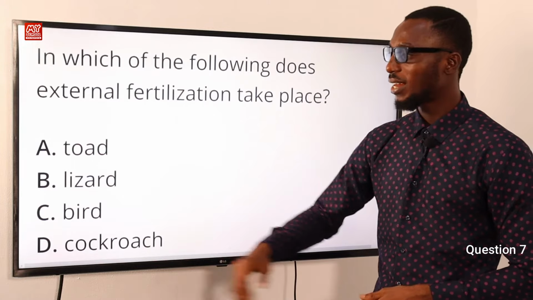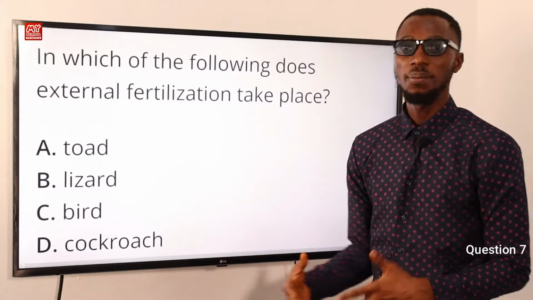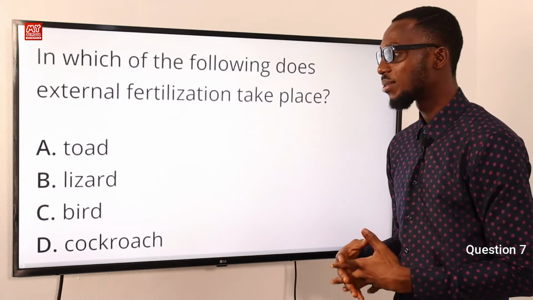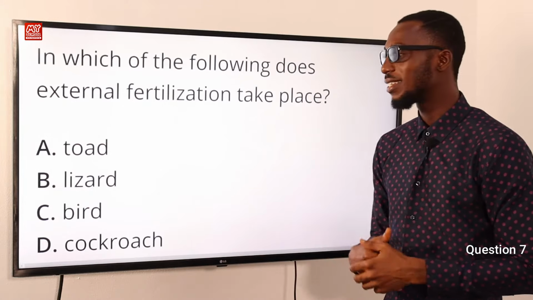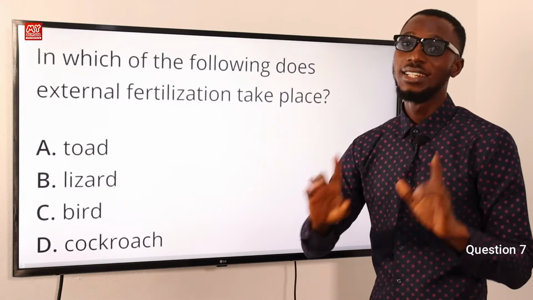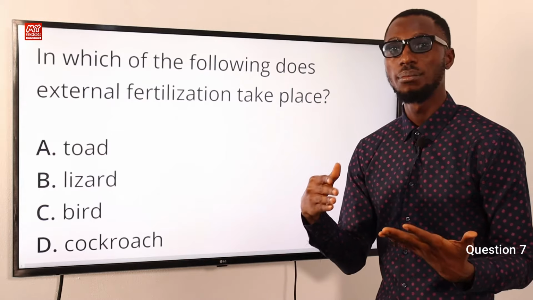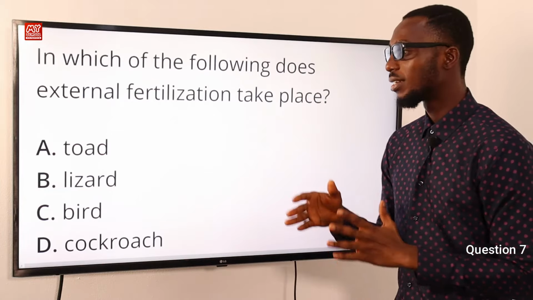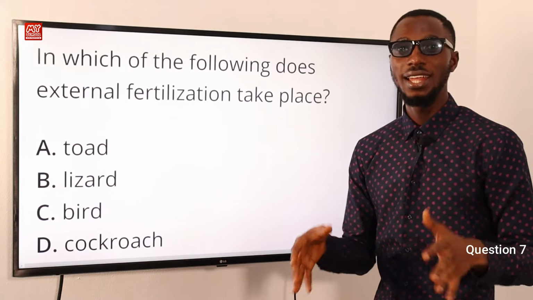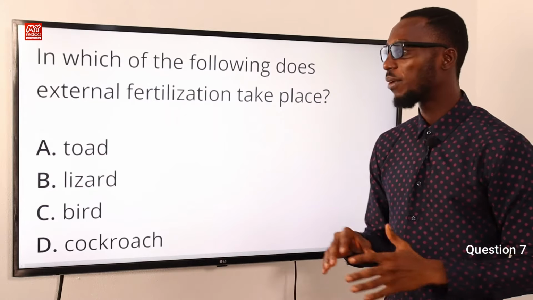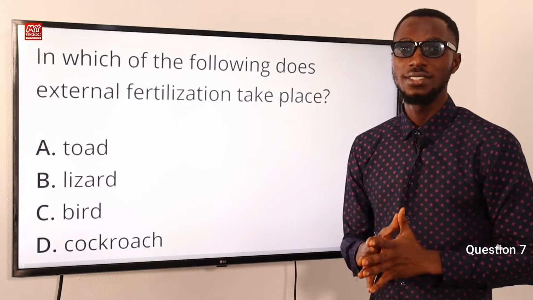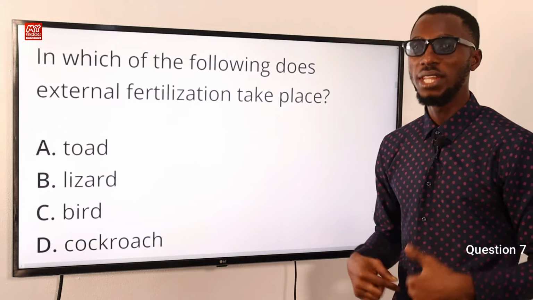For the other animals listed here, such as reptiles, you see them copulate or mate, and it is after this that the female lays eggs. Birds can lay eggs without fertilization, but for the eggs to be fertilized, it has to happen from the inside.